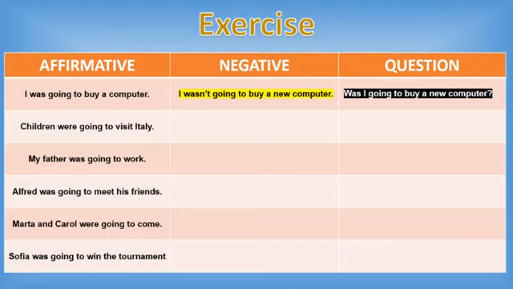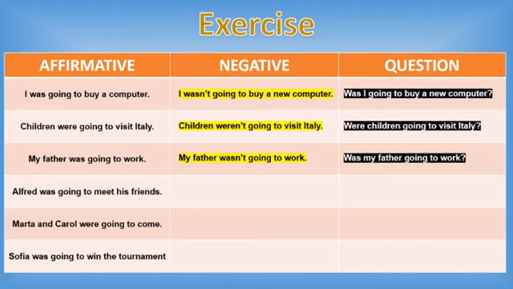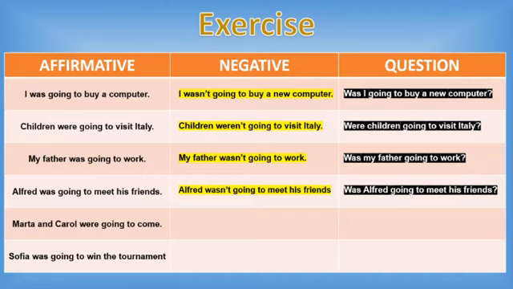The next one, children were going to visit Italy. Children weren't going to visit Italy. Or were children going to visit Italy? The next one, my father was going to work. My father wasn't going to work. Or was my father going to work? And next one, Alfred was going to meet his friends. Negative, Alfred wasn't going to meet his friends. And question, was Alfred going to meet his friends?